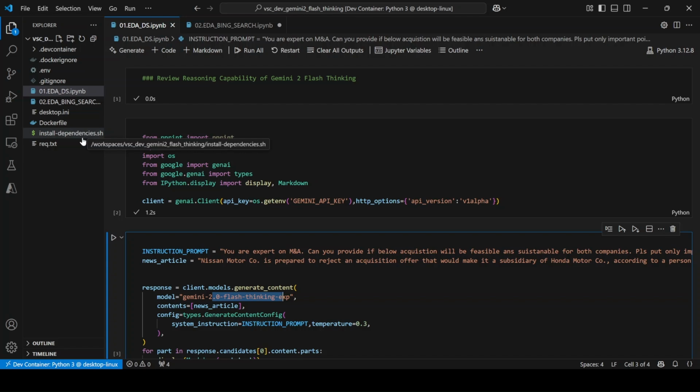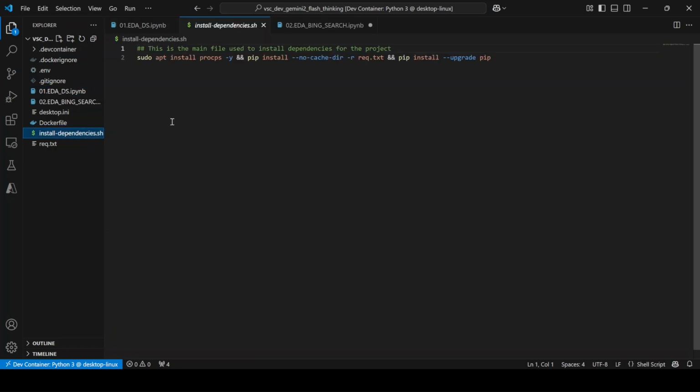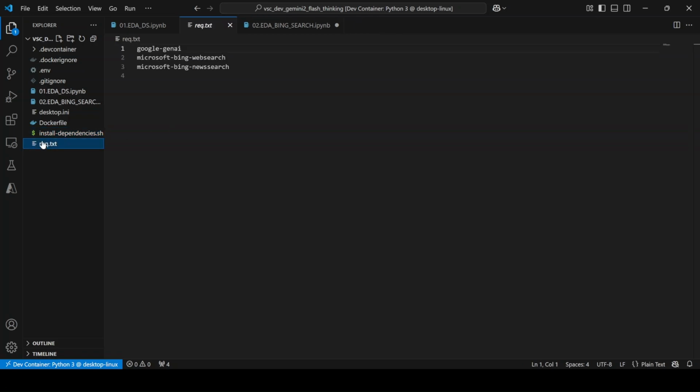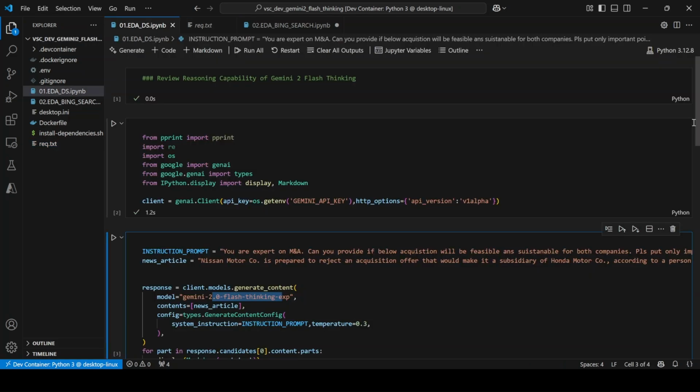Then we are going to run something pretty simple, which is a requirements.txt file where we will have all the libraries that we need installed in one place. And we have a specific environment file where we have placed the Gemini key. If you use Google AI Studio, you can get the Gemini API key and use it. So let's get started with the code.